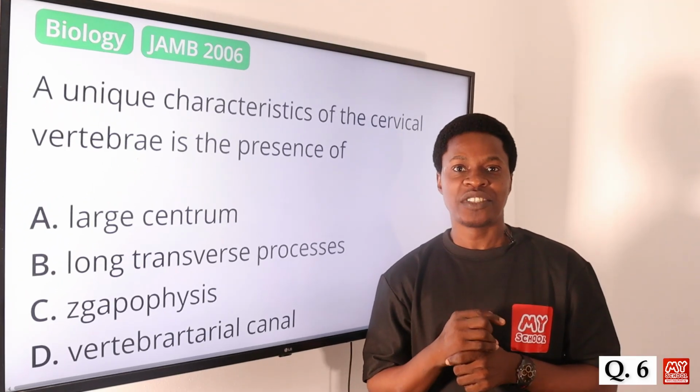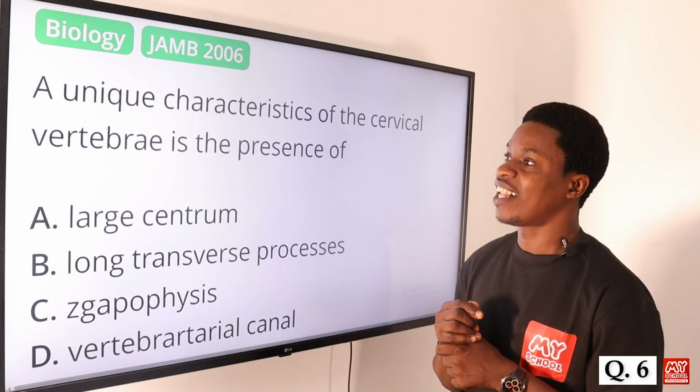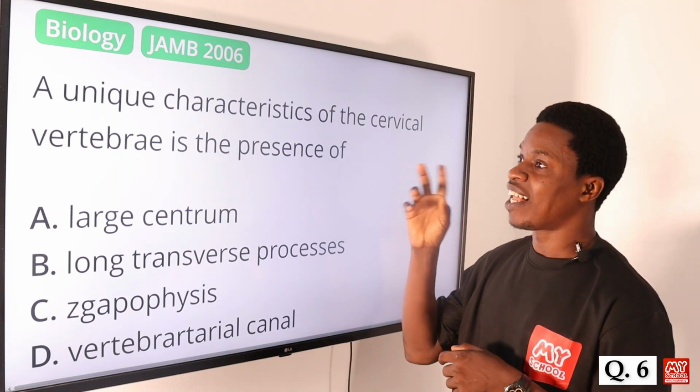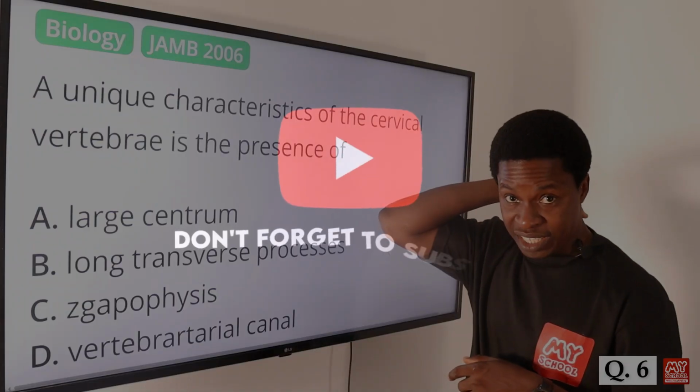Now let's proceed to question number 6. A unique characteristic of the cervical vertebrae is the presence of what? Cervical vertebrae, don't forget, that is the vertebrae at the neck region.